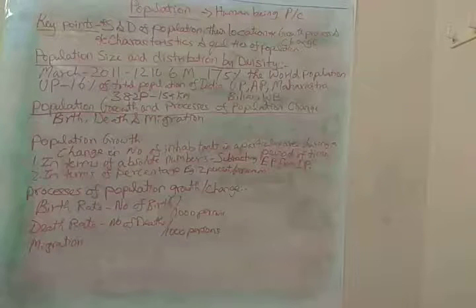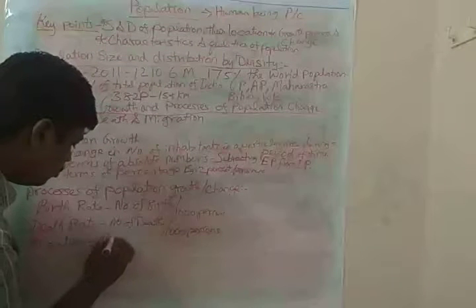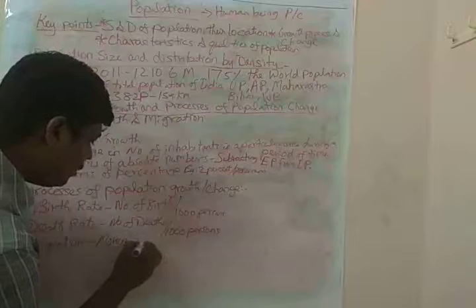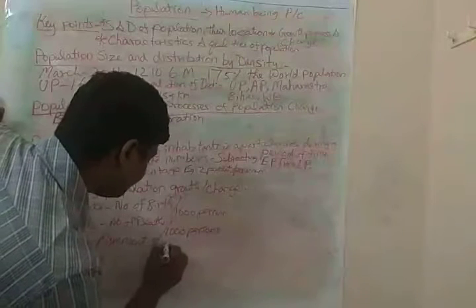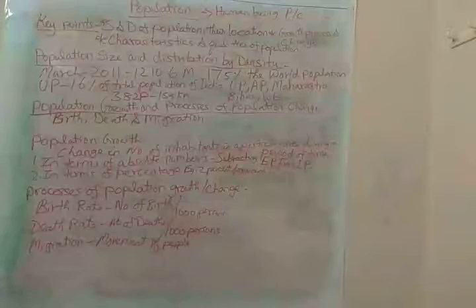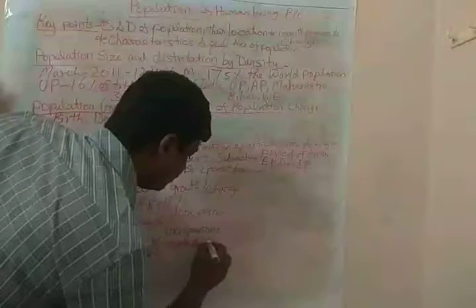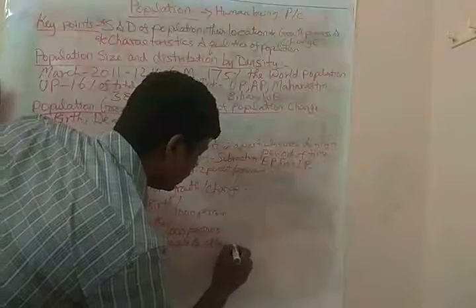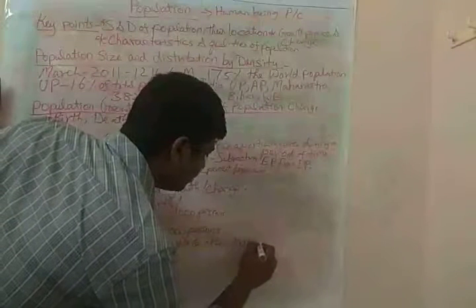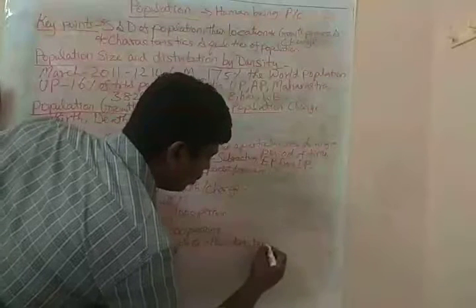And migration is nothing but movement of people from one territory to other territories, or countries, or states or cities.